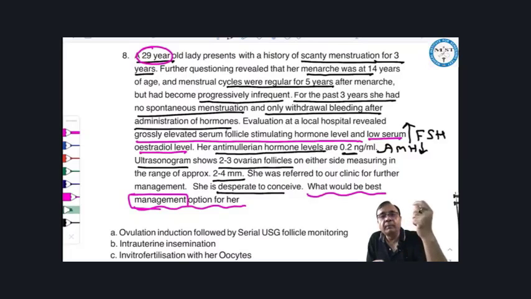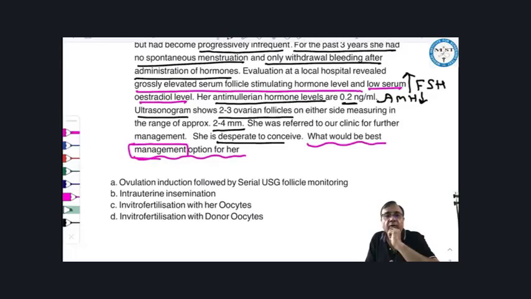This is called premature ovarian failure, and she is desperate to conceive. Her ovaries are of no use. What is the best management option for her? Ovulation induction followed by serial USG monitoring is of no use because it is a case of ovarian failure.